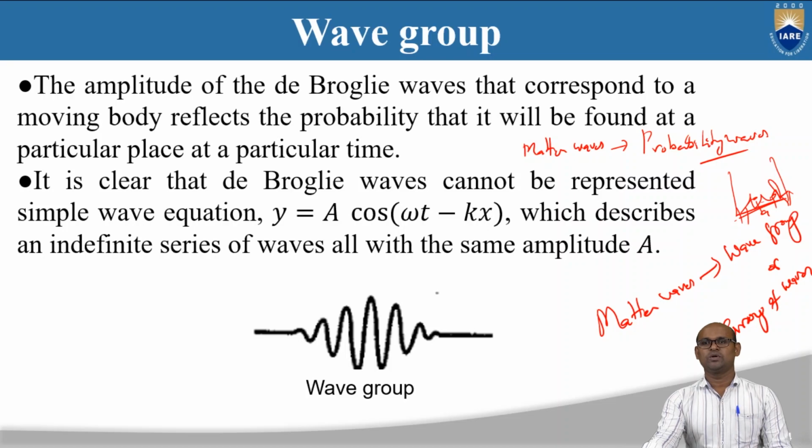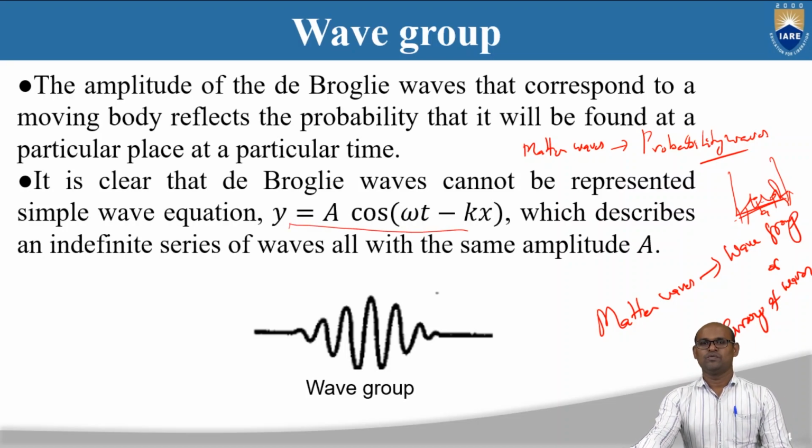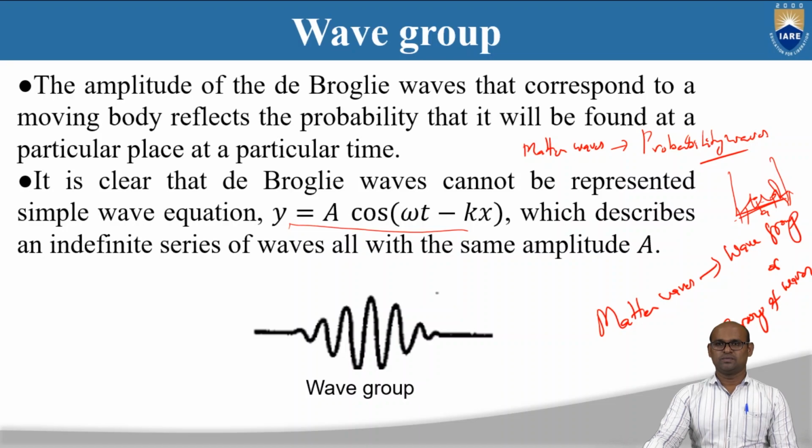So it is clear that de Broglie waves cannot be represented by a simple wave equation such as y equals a cos(omega t minus kx), which describes an indefinite series of waves, all with the same amplitude a. Matter waves cannot be represented by harmonic waves, because harmonic waves have constant amplitude and constant wavelength.